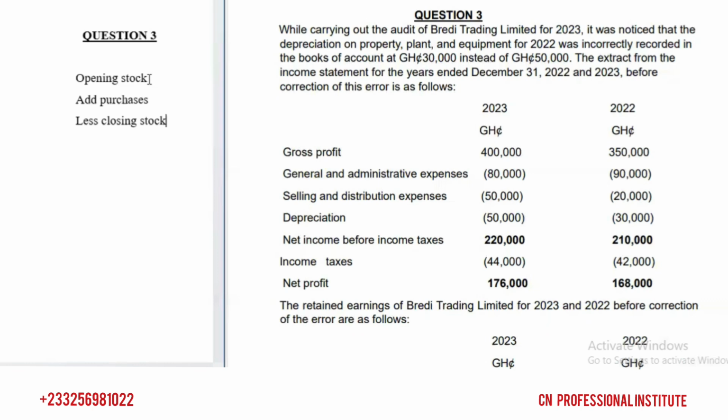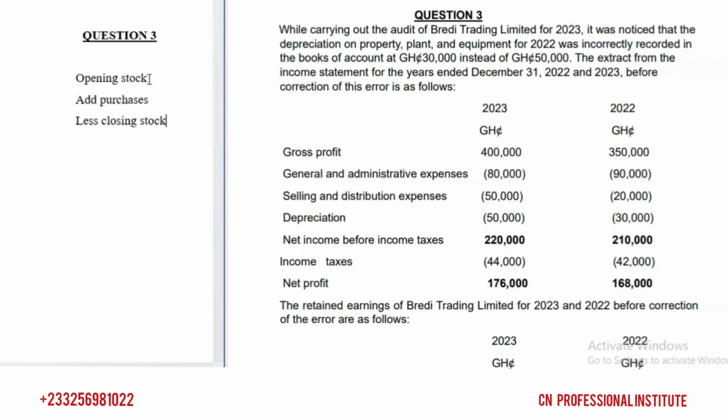Because we said when you underestimate your opening stock, you are reducing, sorry, you are reducing your cost of sales. So when you underestimate your opening stock, you are reducing cost of sales. And when cost of sales is reduced, profit increases. So if you are going to correct the error inside profit, we said when you underestimate your opening stock, cost of sales reduces.